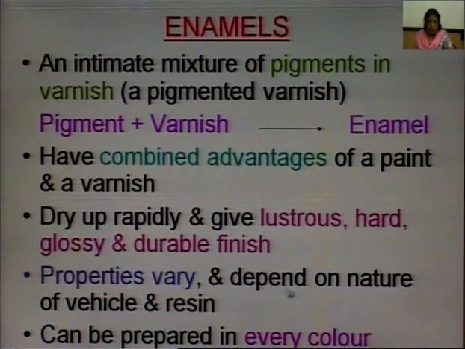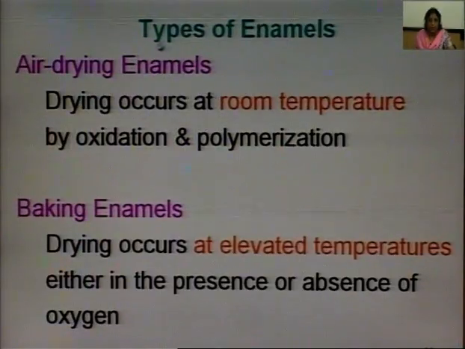Properties vary depending on the nature of vehicle and resin, and it can be prepared in every color. We have two types of enamels, air drying and baking. Air drying means they can be dried at room temperature, whereas baking enamels dry at elevated, means high temperatures, either in the presence or absence of oxygen.